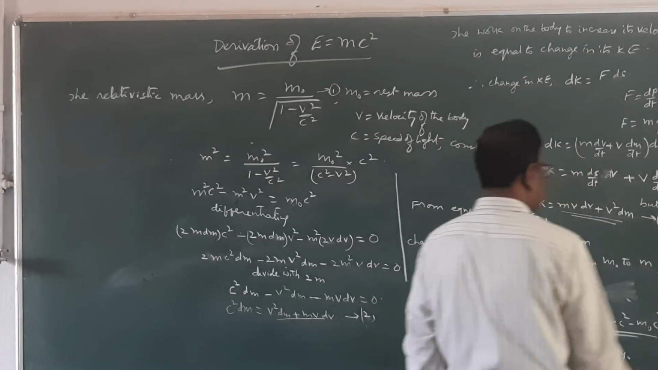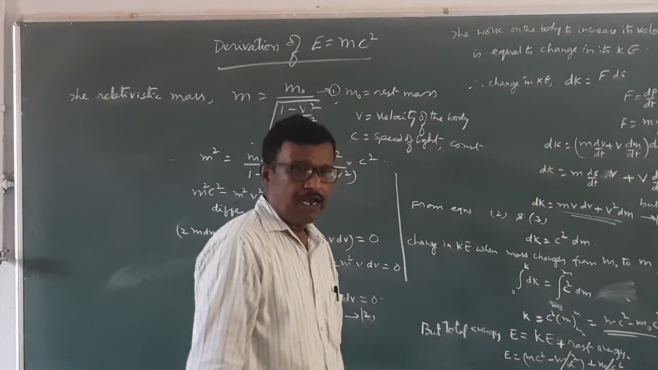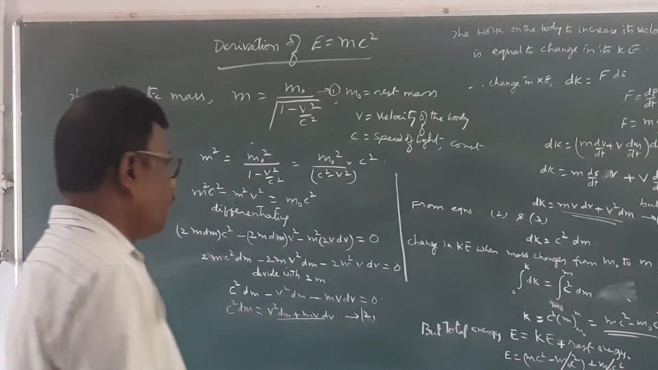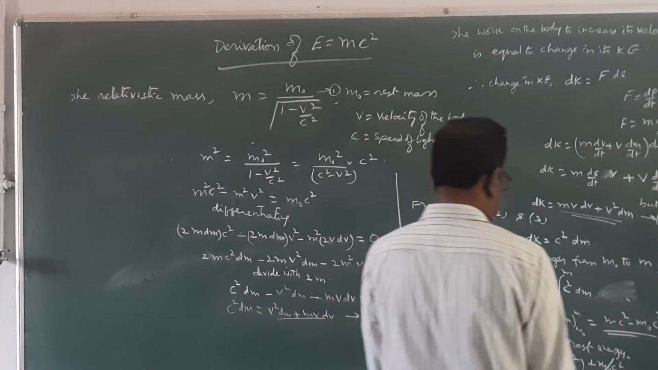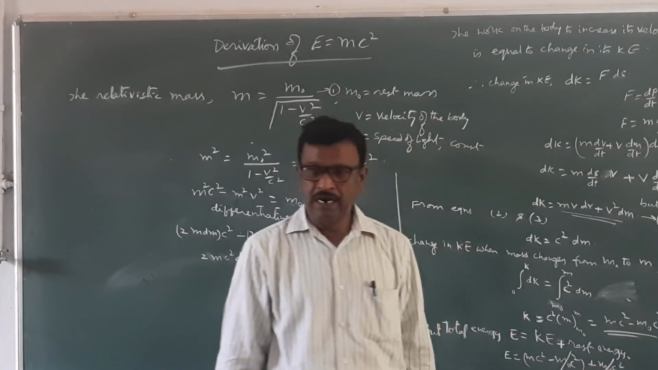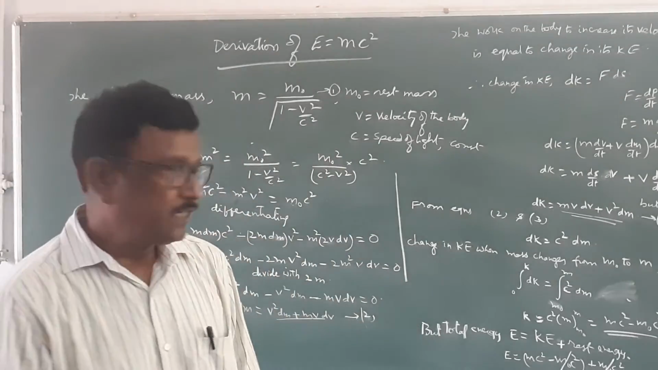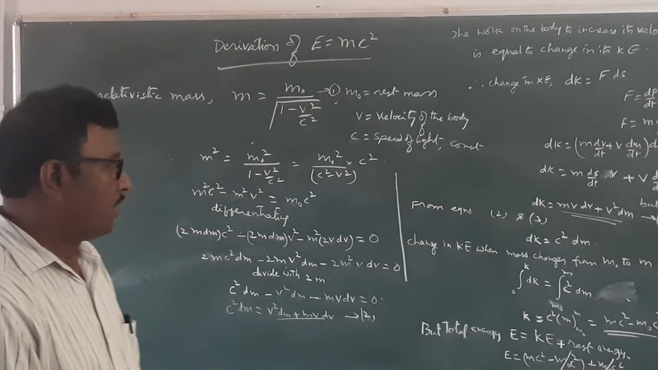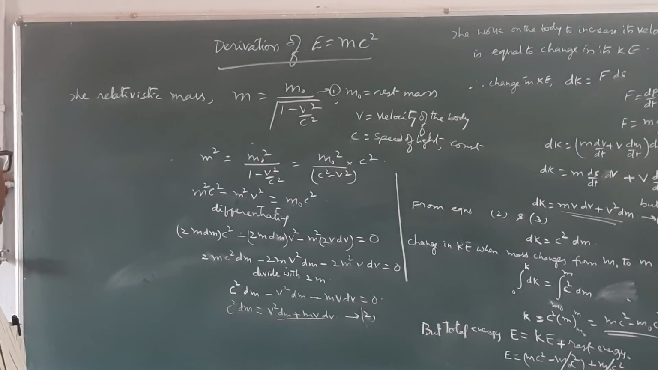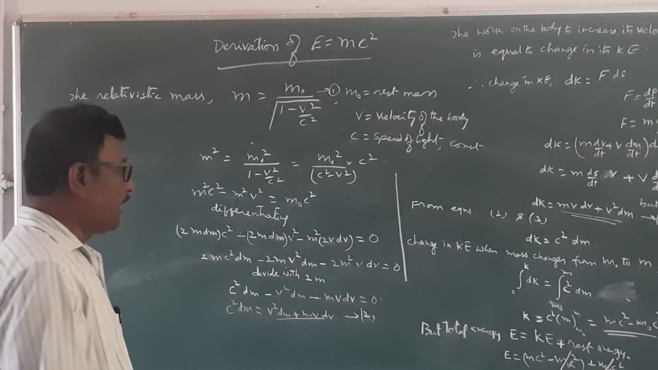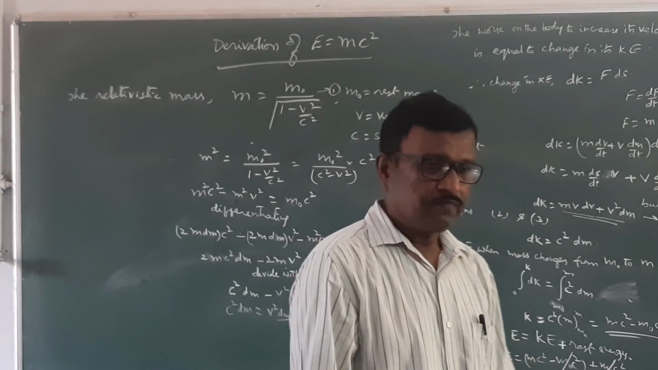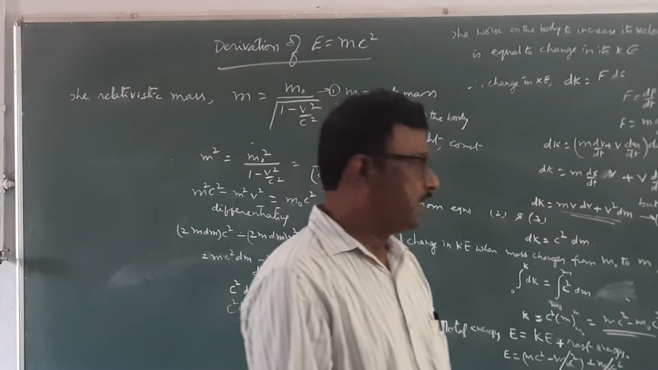So this is the expression for the total energy of the body when it is moving with a relativistic mass m. When the body is moving with a certain mass m, its energy E is equal to mc square. M is the relativistic mass of the body. So in this manner, we can derive the Einstein relativistic energy equation.